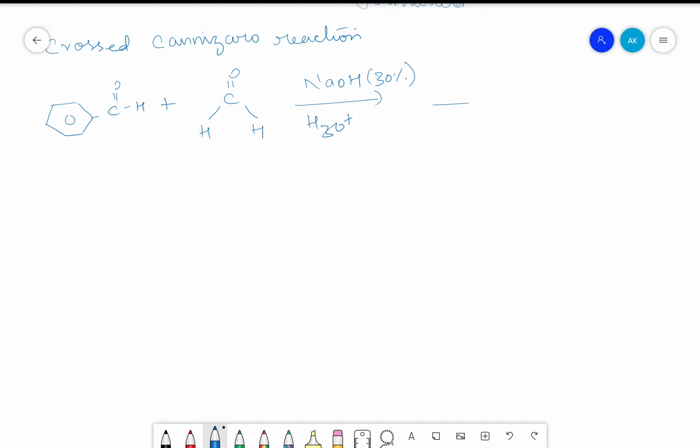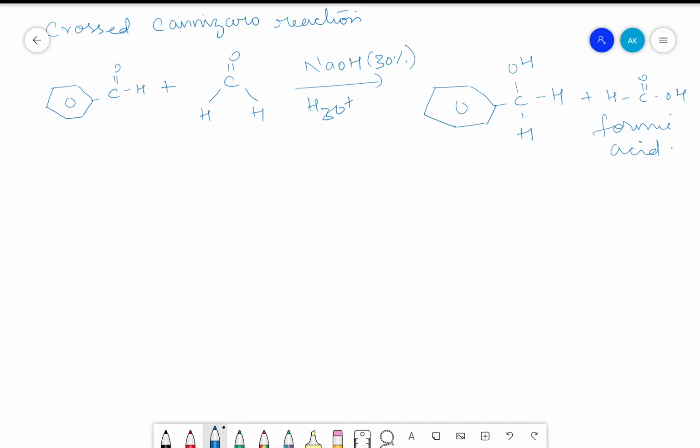We are going to get C H H O H, that is benzyl alcohol, plus H C double bond O O H, formic acid. That means we are going to use different types of aldehydes which do not contain alpha hydrogen. This one is benzaldehyde, this one is formaldehyde, this is your benzyl alcohol product, and this is formic acid.